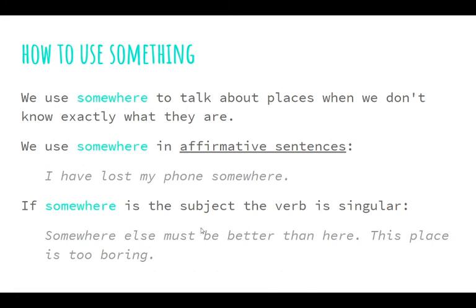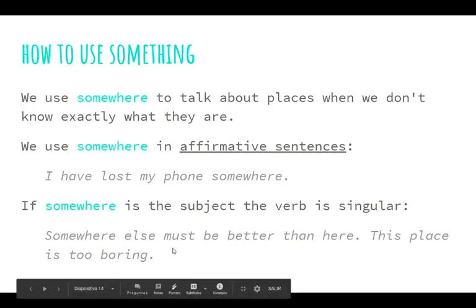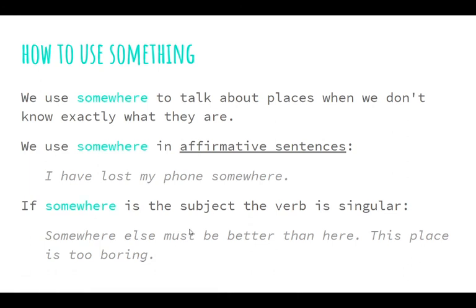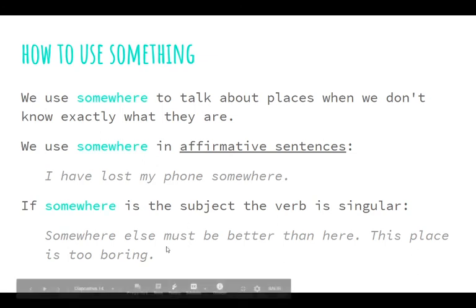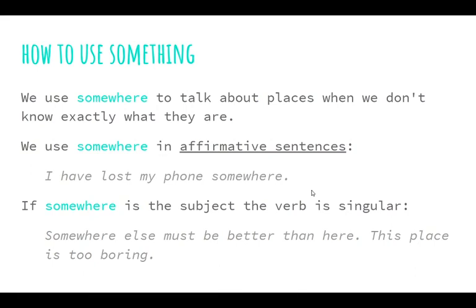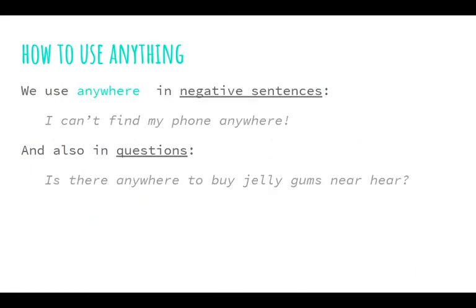If we use it as a subject, which is not so common, the verb goes in singular. Somewhere else must be better than here. This place is too boring. There wouldn't be a difference with the must, but if we use is, it will be the same. It will be singular. And if we use it in negative and interrogative sentences, we use anywhere.